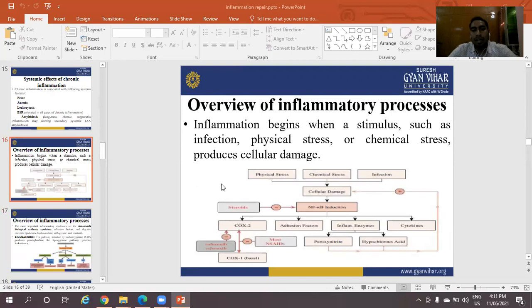Overview of inflammatory process. Inflammation begins when a stimulus such as infection, physical stress, or chemical stress produces cellular damage.